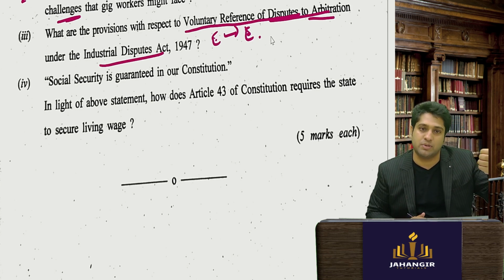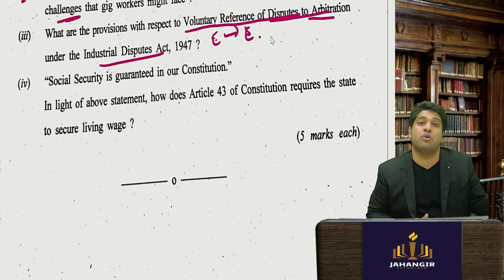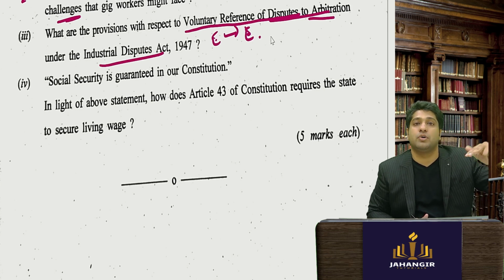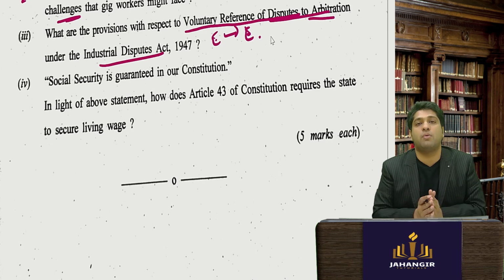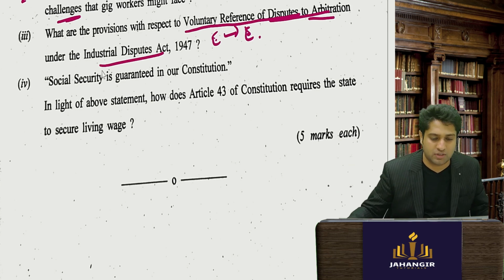So there has to be a valid arbitration agreement. Then the arbitral process has to be followed as per the Arbitration and Conciliation Act 1996. A copy of the order has to be given to the respective state government. Once the award is given, it will again be informed to the state government and it will be published. So you can write about arbitration law.